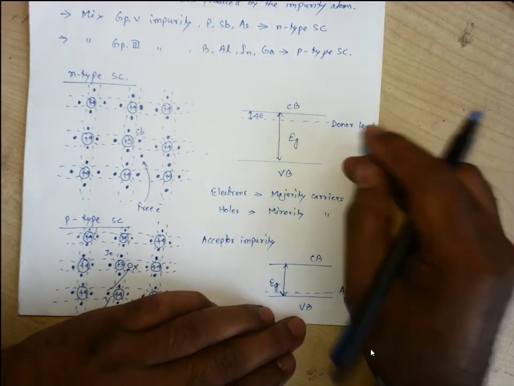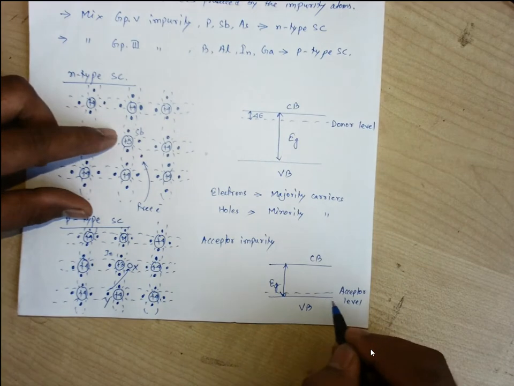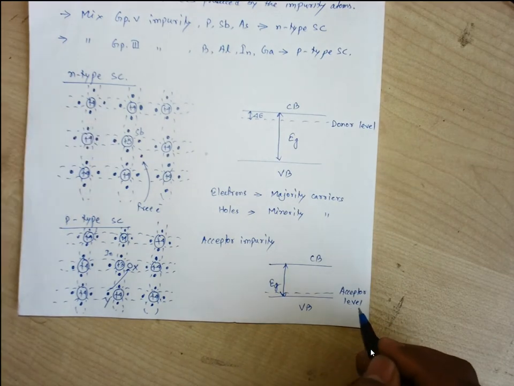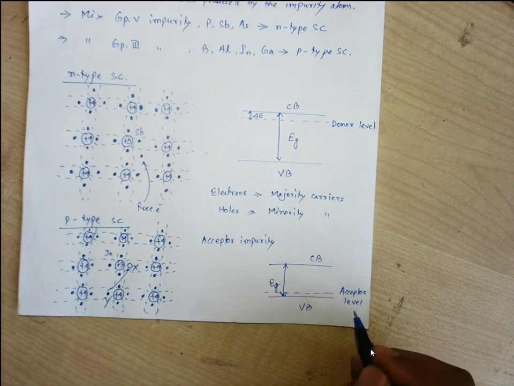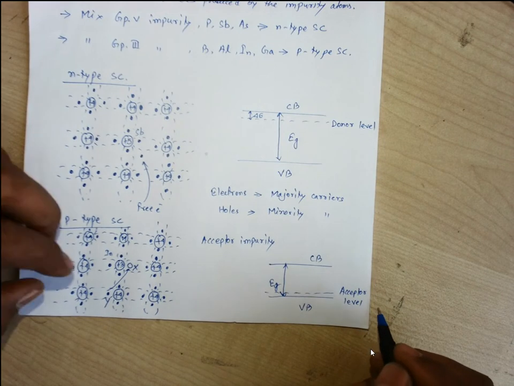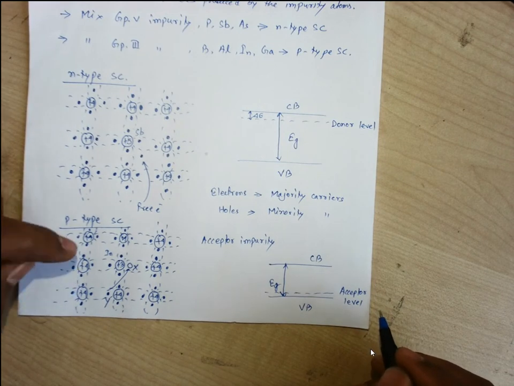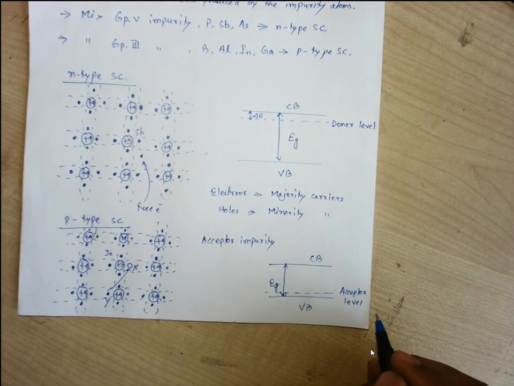Previously that was the donor level due to the donor atom. Now it is the acceptor level due to the acceptor atom. As a consequence, we can say that here the majority charge carriers are holes. For the intrinsic semiconductor, by default there are electrons and holes, but due to the introduction of this trivalent impure atom, extra holes have been created out of the remaining electrons and holes which were already generated due to the excitation.